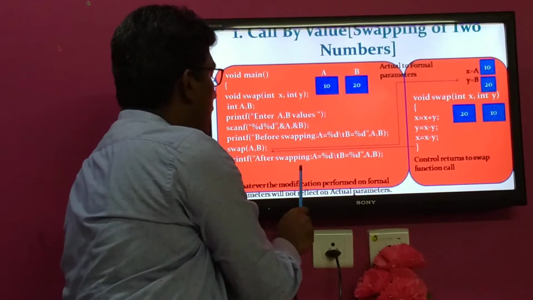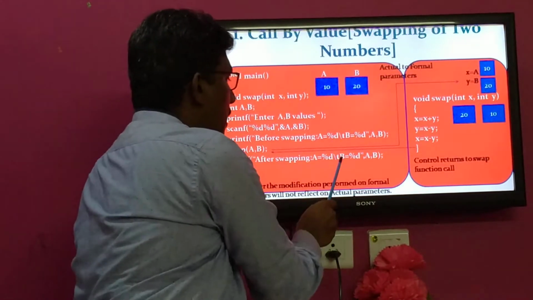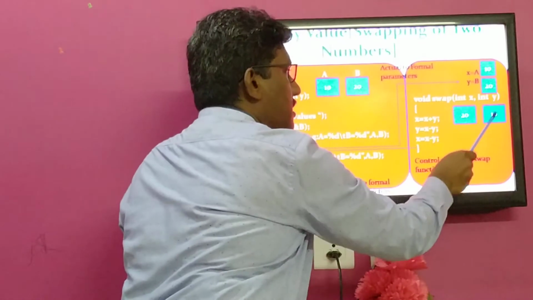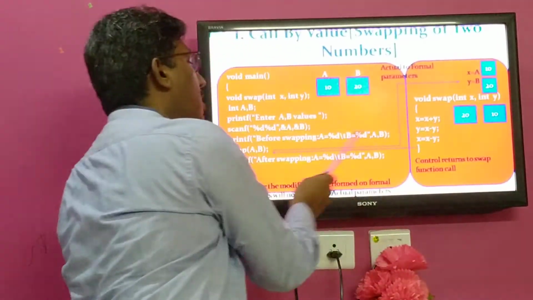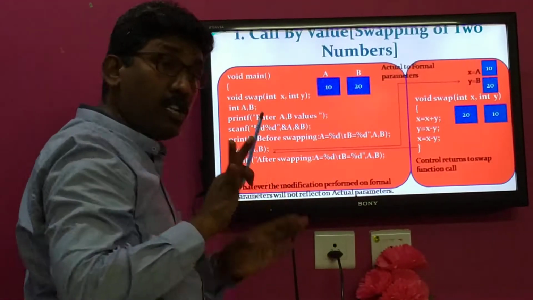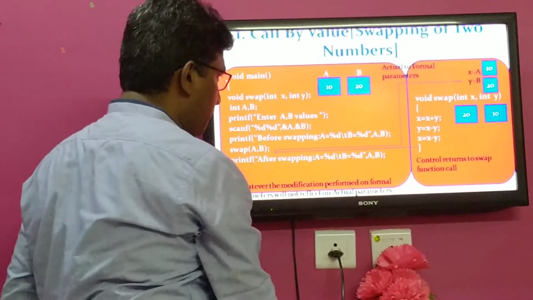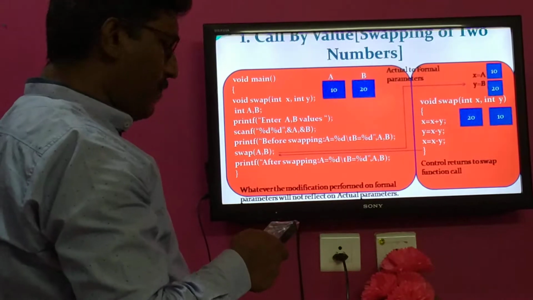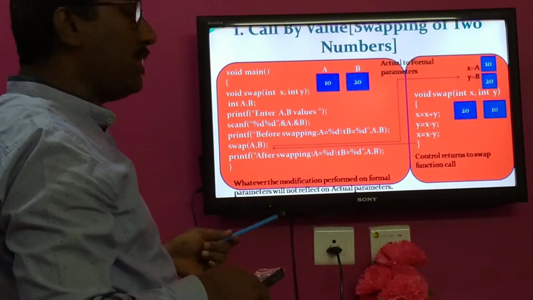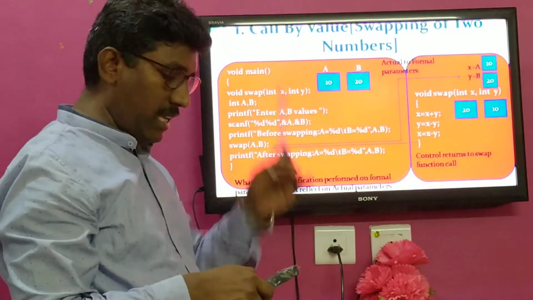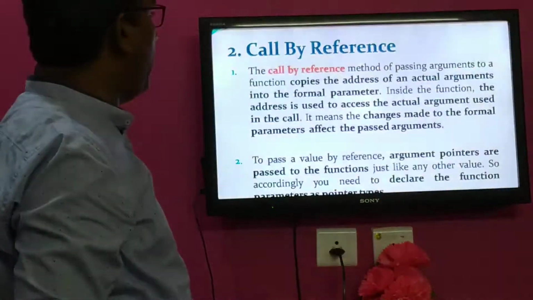Then with the help of the printf statement, after swapping, a is equal to 10 and b is equal to 20 only will be displayed. But here the x value is 20 and the y value is 10. Updated here but not reflected on the actual parameters. This is the drawback of the call by value concept. This problem can be overcome, or eliminated, by using the next concept, called call by reference.